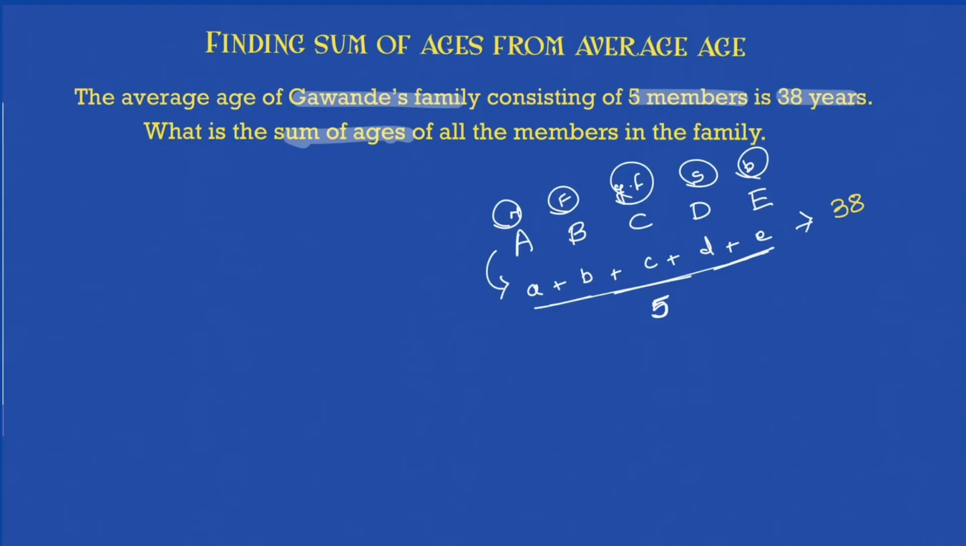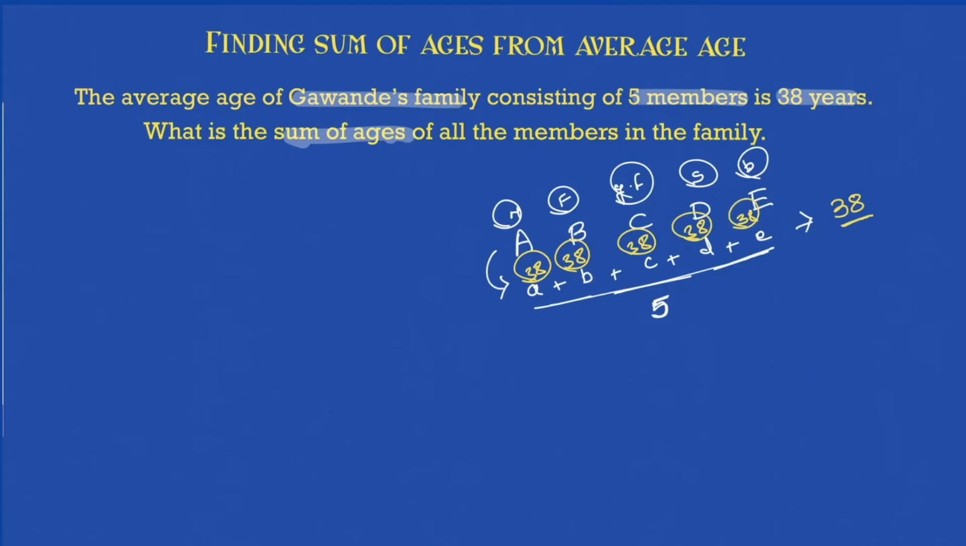Is 38 the age of each member in the family? No. We know that if a batsman has an average of 30, that doesn't necessarily mean he scored 30 runs every time. He must have scored 40, 50, 10, such that the overall average comes out to be 30. Similarly, if the average is 38, it doesn't mean each member is 38. One member can be 10, another can be 58. Any combination is possible. So 38 for each is not necessary, but it is a possibility.